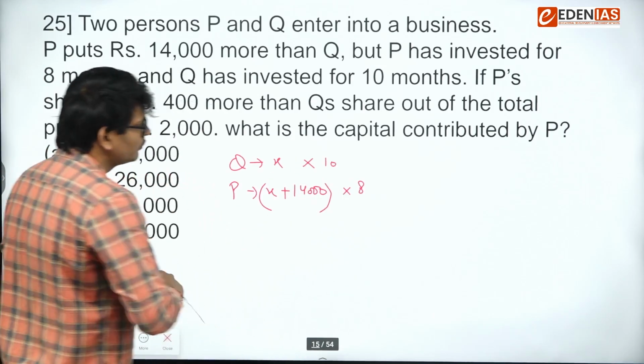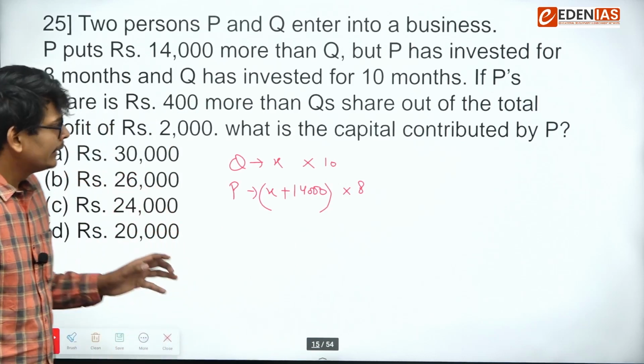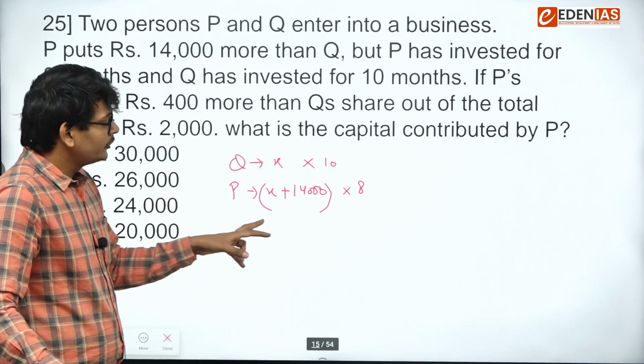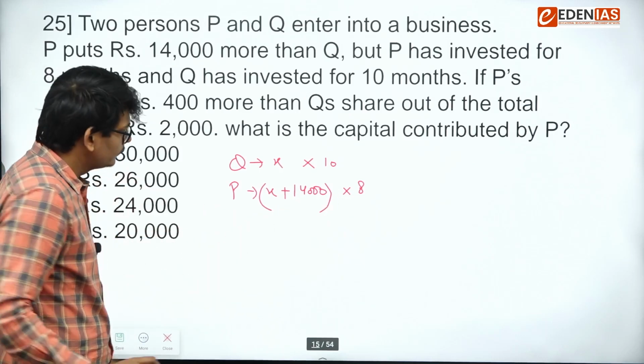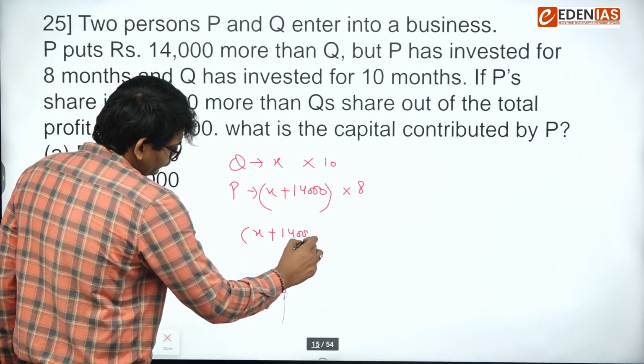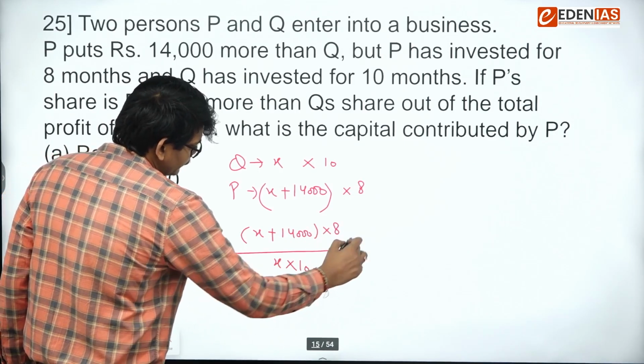So this question is based on partnership, and the partnership concept says if the time period is different, the ratio of profit is the ratio of investment into time period. So we can say the ratio of profit will be this.